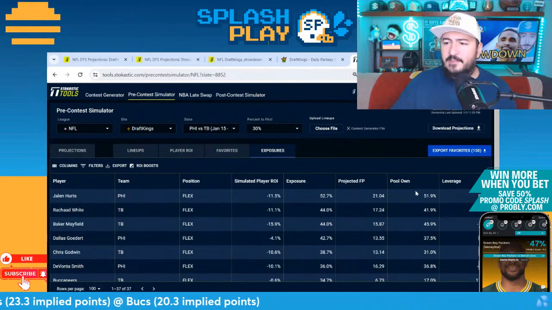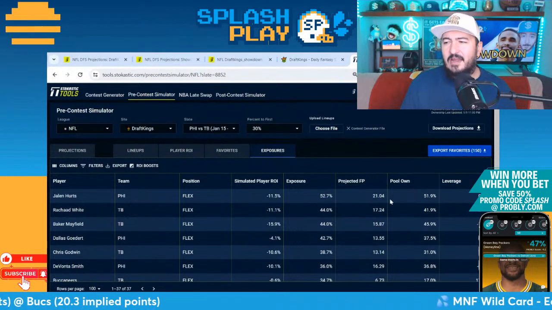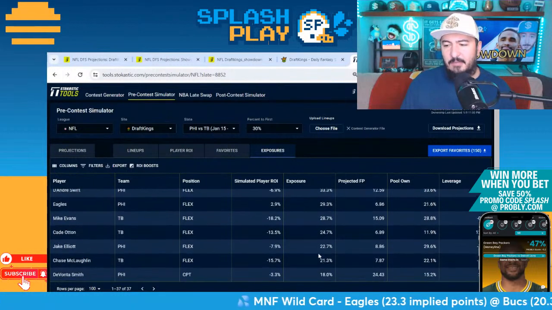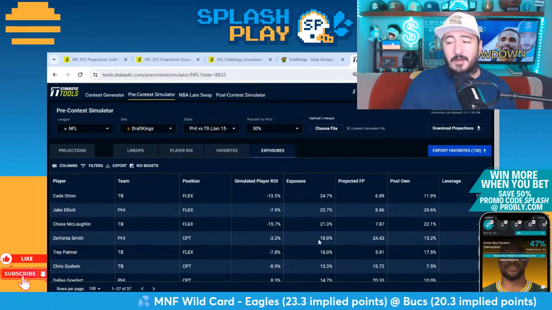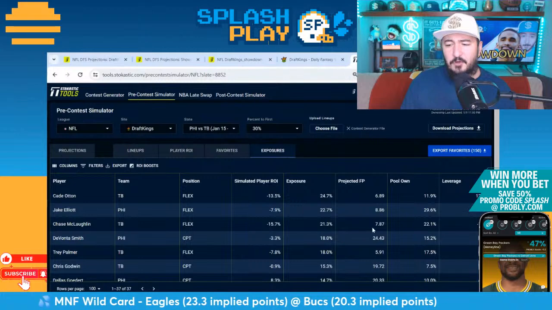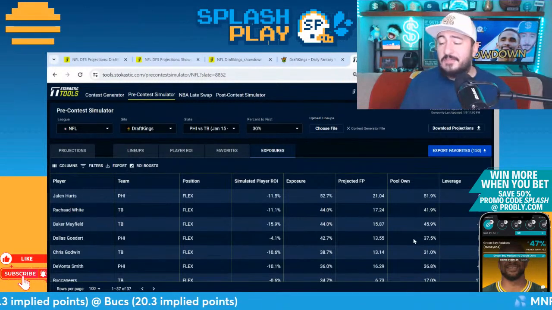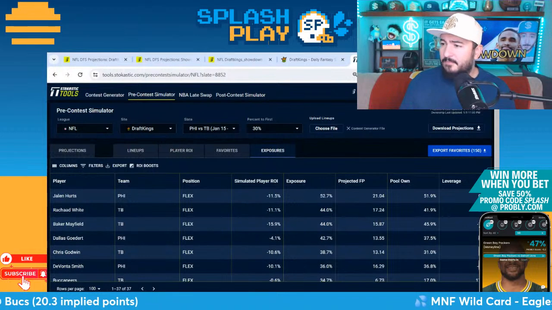Exposures. Top exposed players. So it does want us to get 53% exposure for Jalen Hurts in the flex. How much at captain? We're getting the most Devontae Smith at captain, 18% exposure. Again, this doesn't account for the current ownership because it doesn't have it in there.